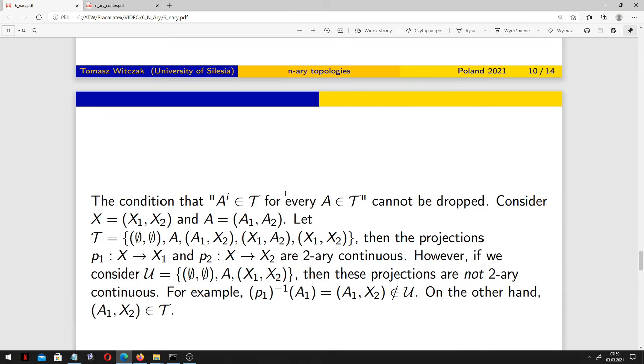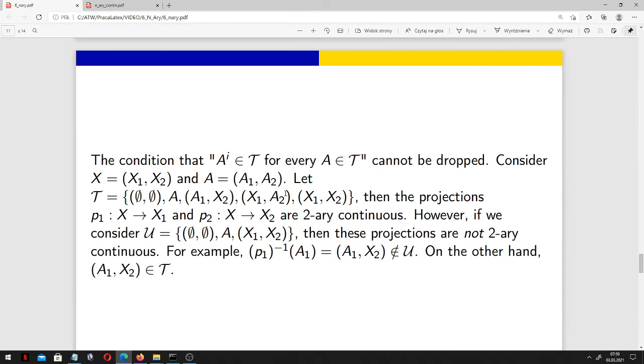What does it mean? Well, this can be proved, and we may also say that the condition here, that A superscript i belongs to T for every A in T, cannot be dropped.